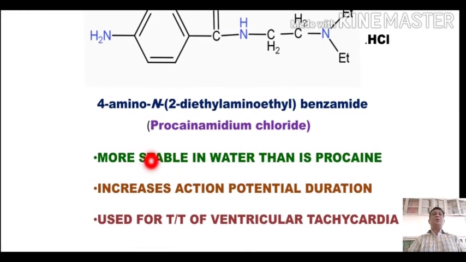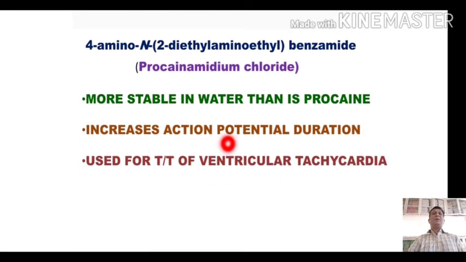This compound is found to be more stable in water than procaine. Procaine is an ester and procainamide is an amide. So amides are found to be more stable in water. That means they resist the hydrolysis by water more as compared to the esters. This compound is found to increase the action potential duration, and that's why there is a decrease in the beat formation. That's why this drug is used in the treatment of ventricular tachycardia.